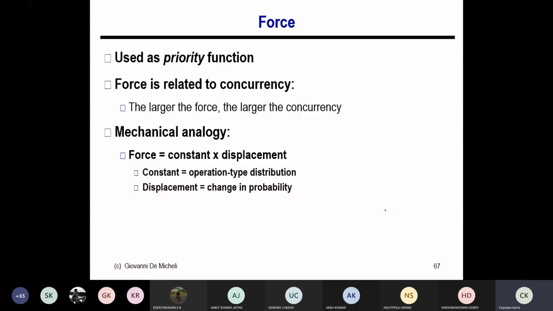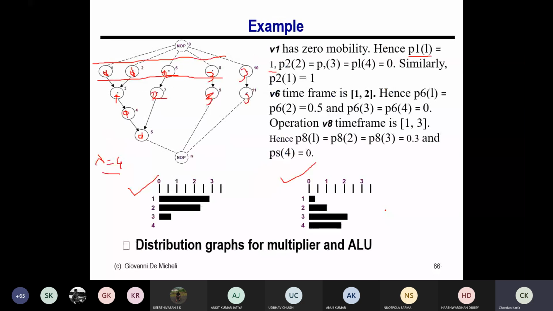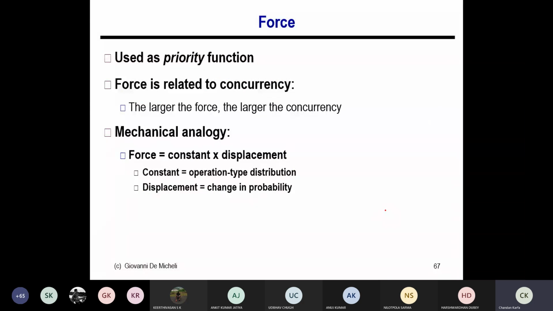probability, right? So if one operation is possible in timestamp 1, 2, or 3, and you schedule it in 1, probably it won't impact the rest of the things. But if you put it in say 2 or 3, it will impact the subsequent successor nodes, right? So that will come into this probability. The force terminology came from the mechanical analogy: if you have an elastic and try to displace the endpoints, the amount of force created is based on the displacement value plus the constant. We are going to use the same analogy here to calculate the force during scheduling of the nodes.